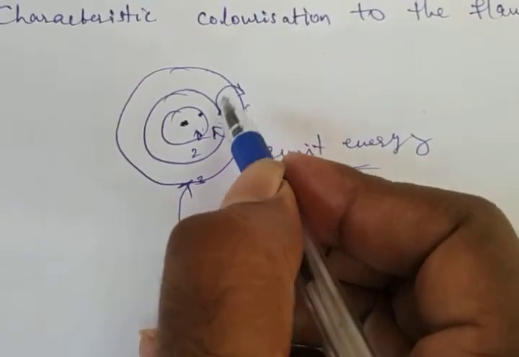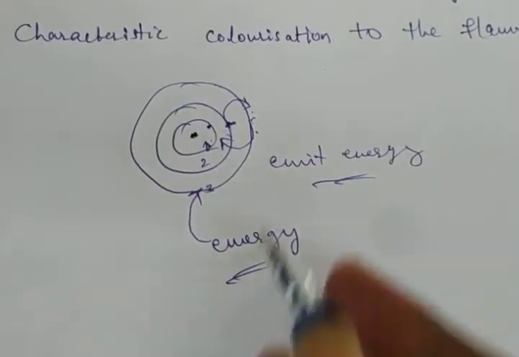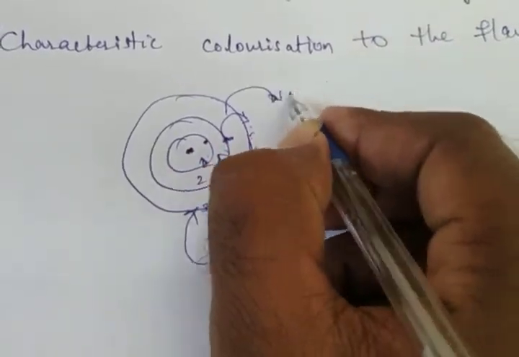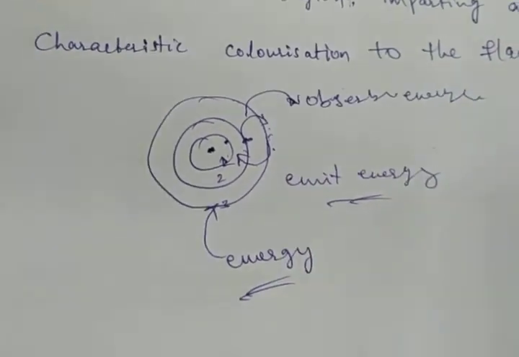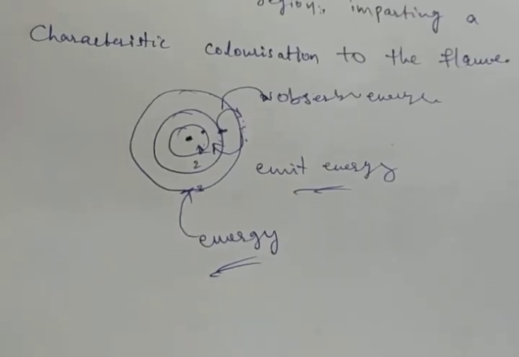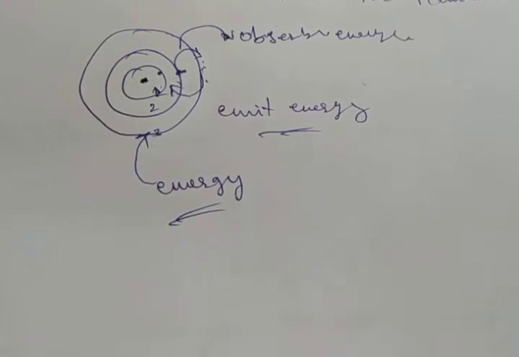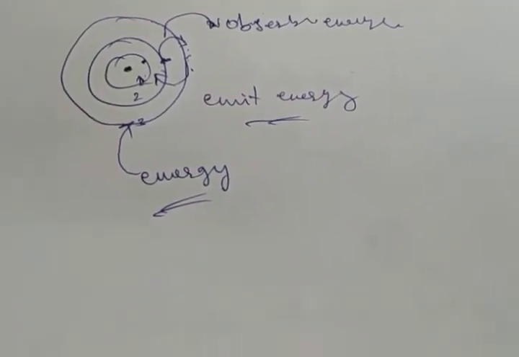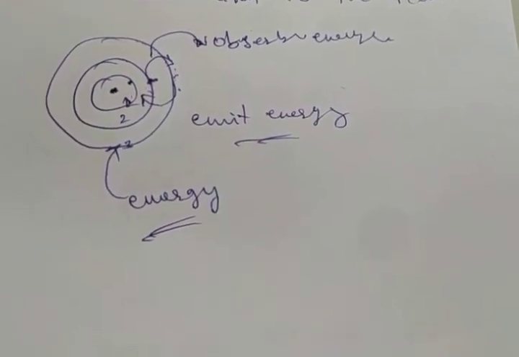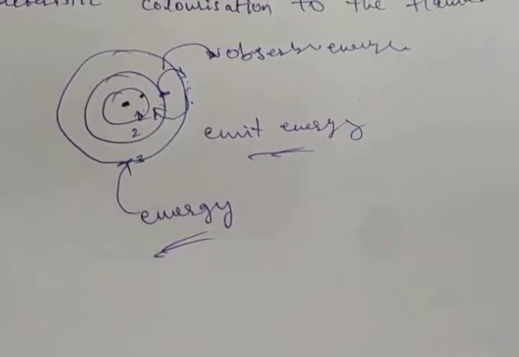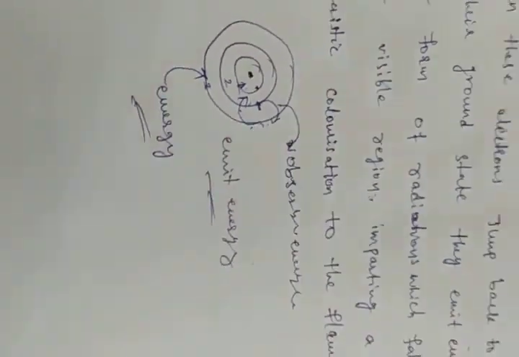From the lower state to the higher state, the electron jumps and absorbs energy. One is absorbing, one is emitting. Emit means release. So this energy is released in the form of radiations which fall in the visible region. That's why we can see the characteristic colorization in the flame. That is the reason. Okay, thank you.